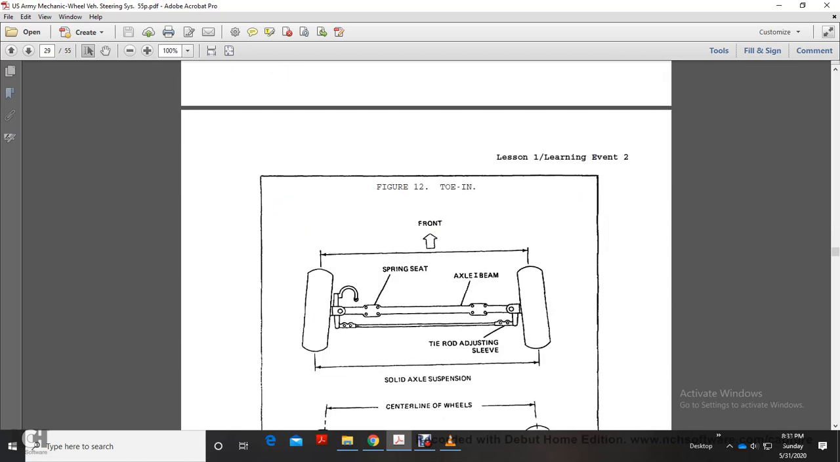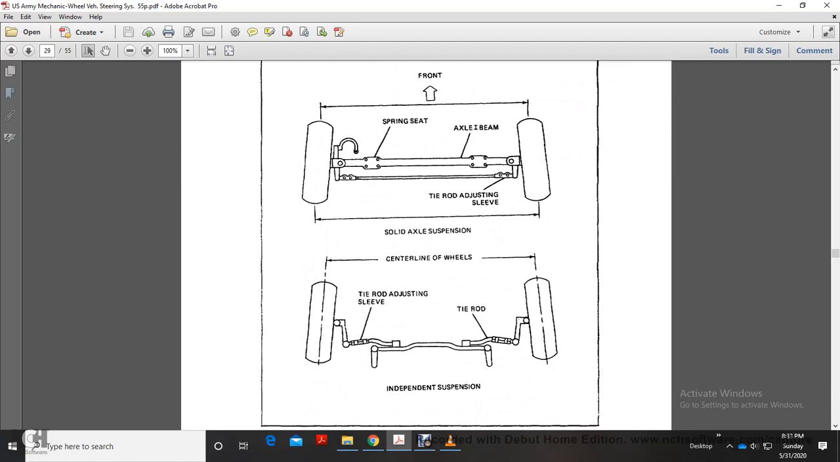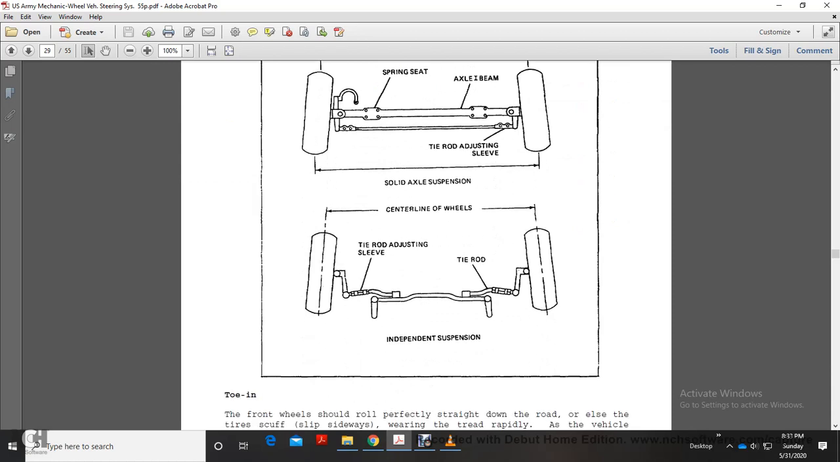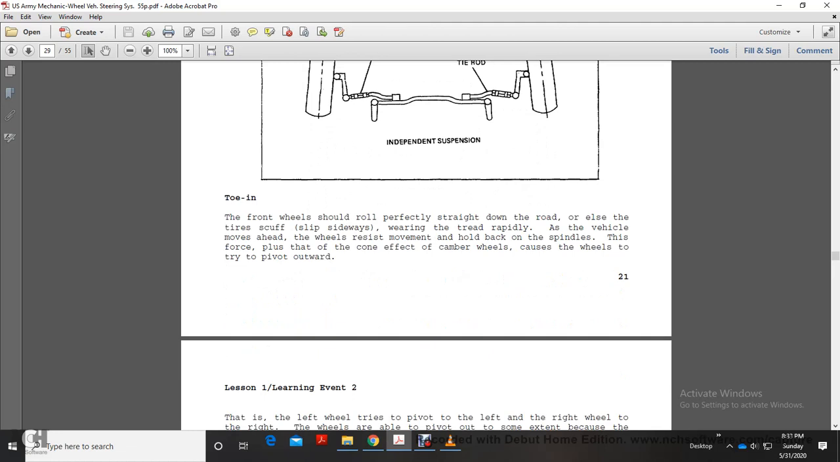Figure 12 shows toe-in. It shows the front of the spring seat with the tie rod adjusting sleeve, the axle beam, the center line, the tie rod, solid axle suspension, and independent suspension. Toe-in: if your front vehicle wheels rolled perfectly straight down the road, the tires would scuff and slip sideways, wearing the tread rapidly as the vehicle moves ahead. Wheels resist movement and are held back on the spindles. This force, along with the cone effect of the cambered wheels, causes the wheels to try to pivot outward.